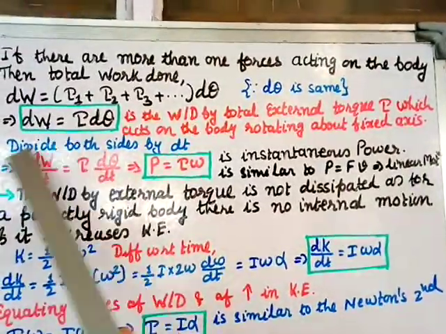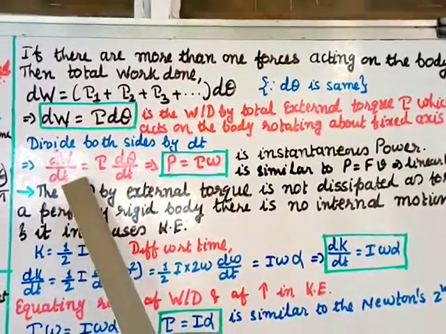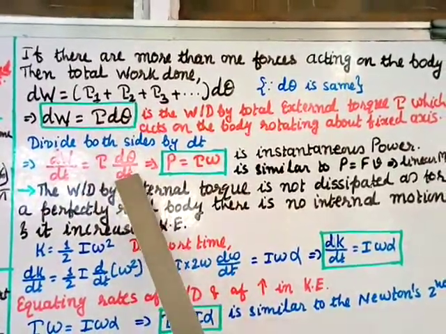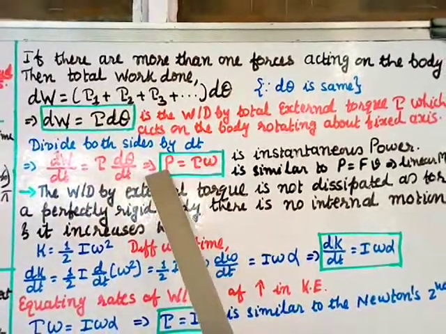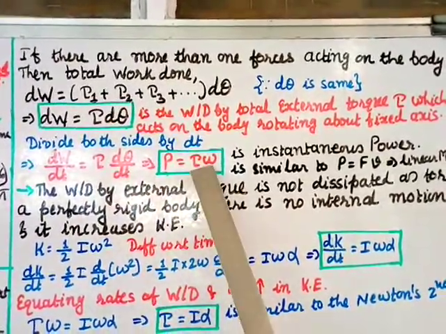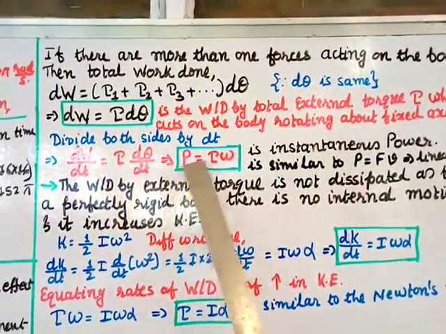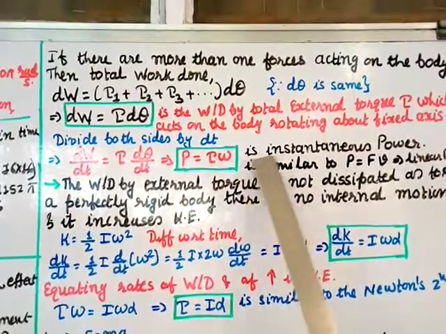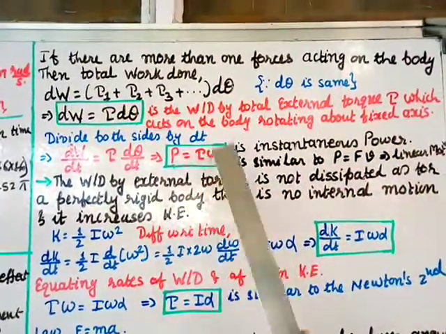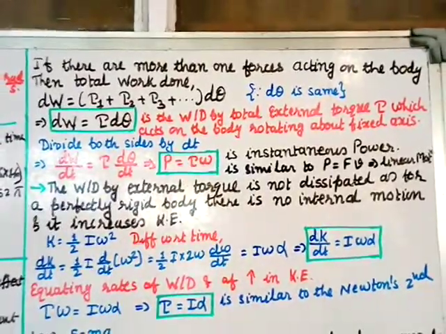Now suppose you divide this on both sides by dt. So dW by dt equal to tau d theta by dt. But dW by dt is nothing but power P equal to tau, and d theta by dt is nothing but the angular velocity omega. So power P equal to tau omega, and this is the instantaneous power. Tau is the torque and omega is the angular velocity.